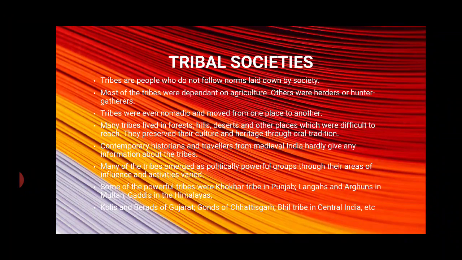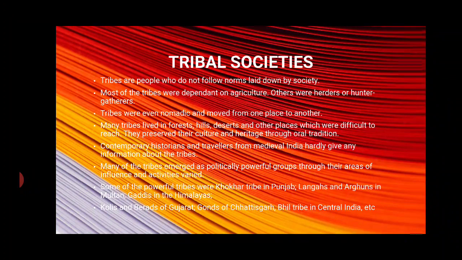The caste-based and tribal societies also depended on each other for their diverse needs. Contemporary historians and travelers from medieval India hardly give any information about the tribes. Many of the tribes emerged as politically powerful groups, though their areas of influence and activities varied.